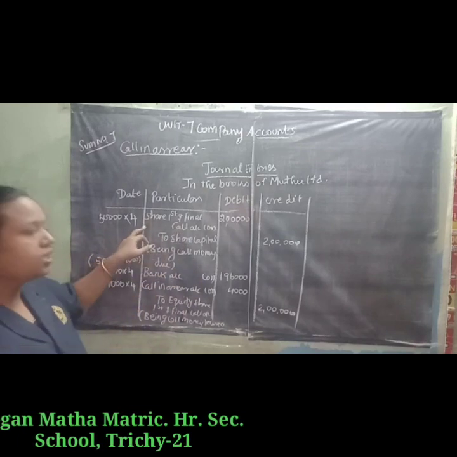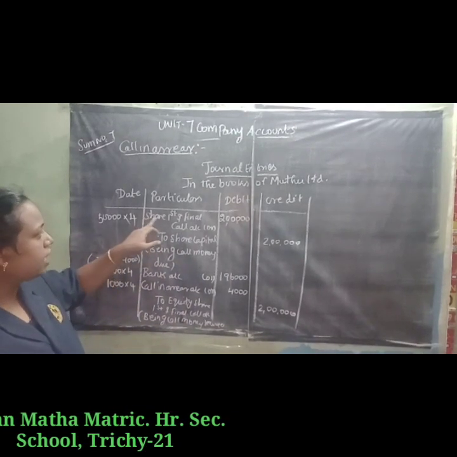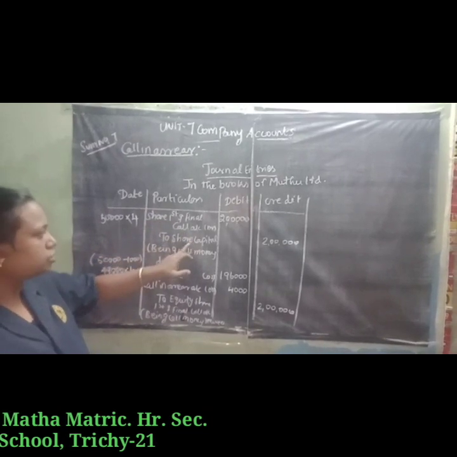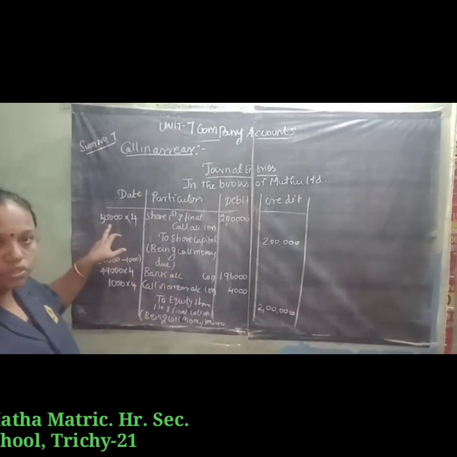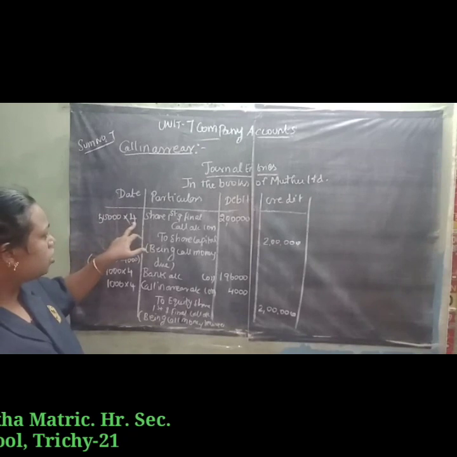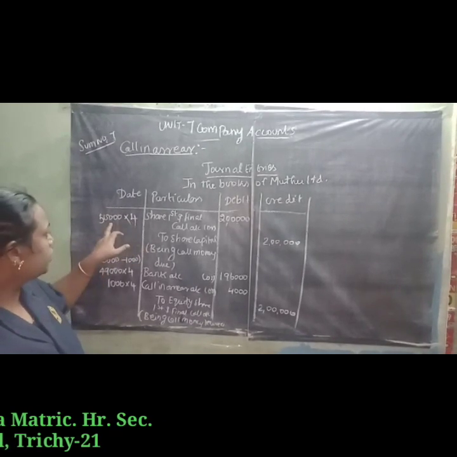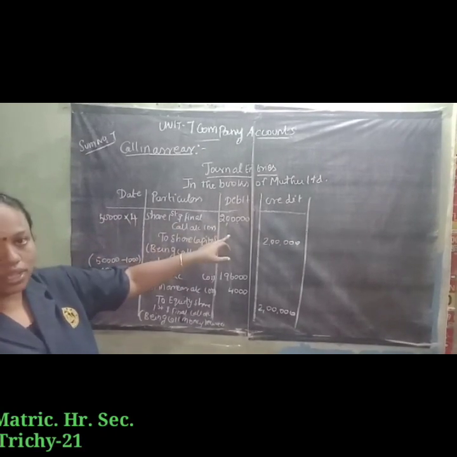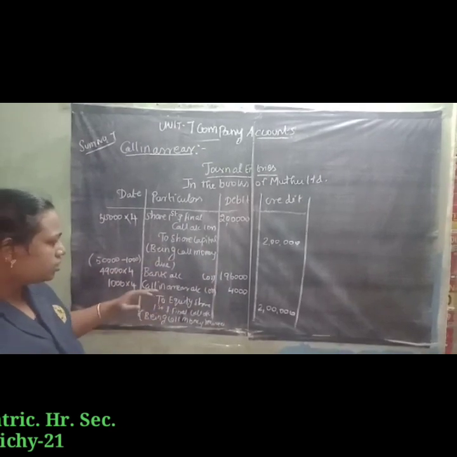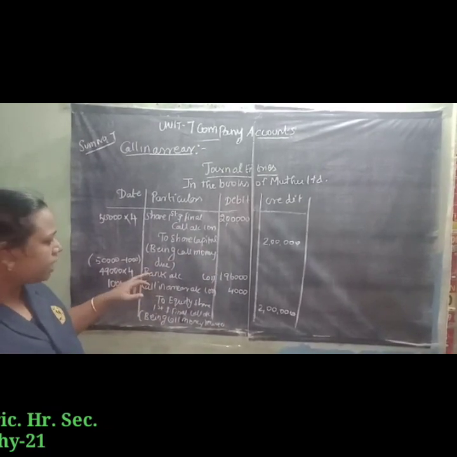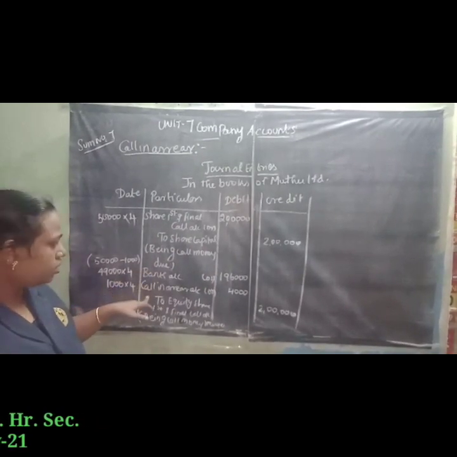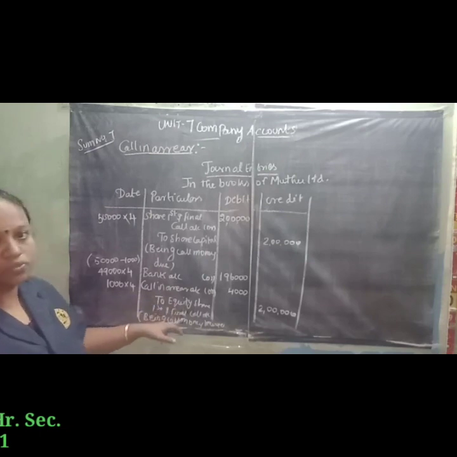First entry, call money due: share first and final call account debit to share capital. Total issue of shares 50,000, call money value is 4 rupees, 50,000 into 4 rupees, 2 lakh. The next entry, call money is received: bank account debit, call in arrear account debit, to equity share first and final call.